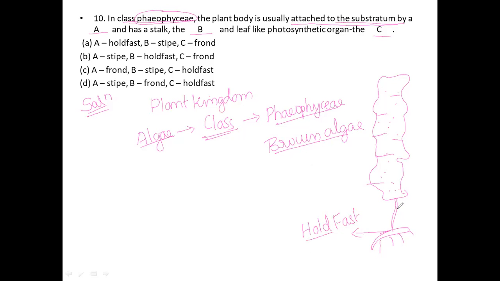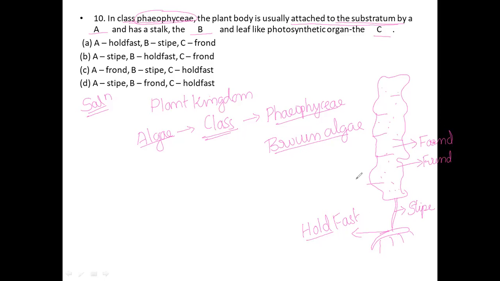The next one is a stalk-like structure. In between the frond and the hold fast, that we call the stalk, which is nothing but the stipe here. So this is the stipe. Next to this, a leaf-like structure, which we call the frond, F-R-O-N-D. So like this it will be present, and this is the frond.